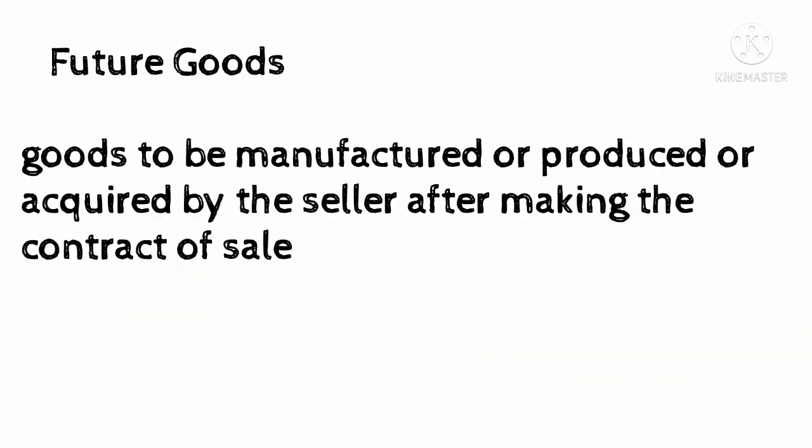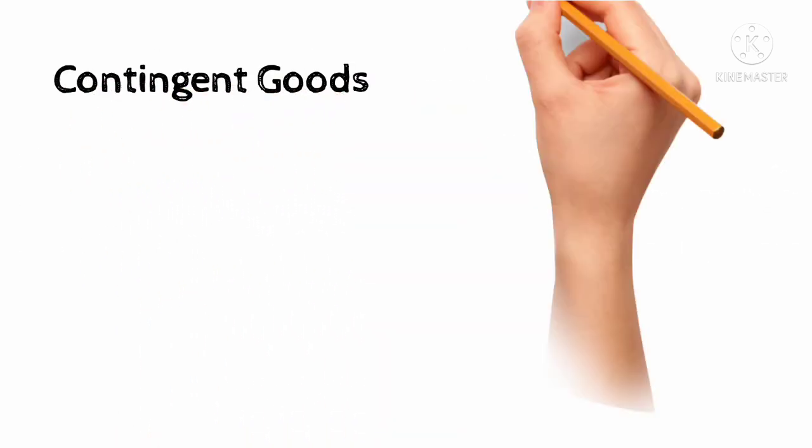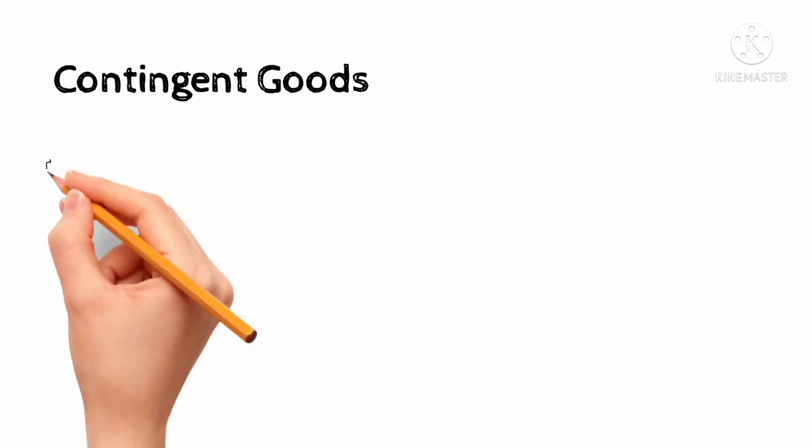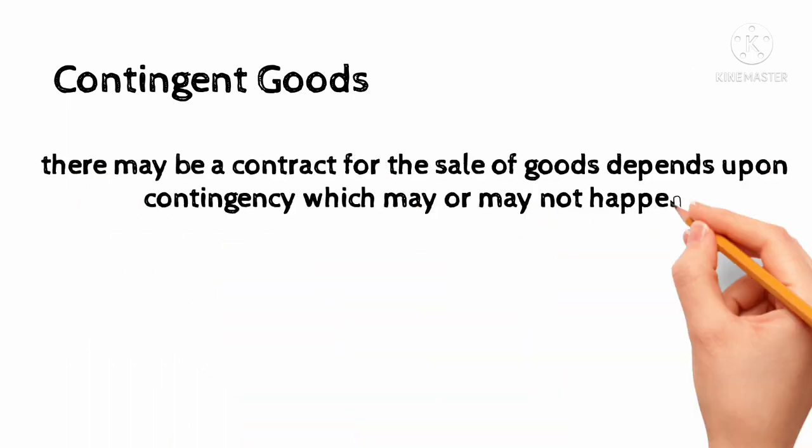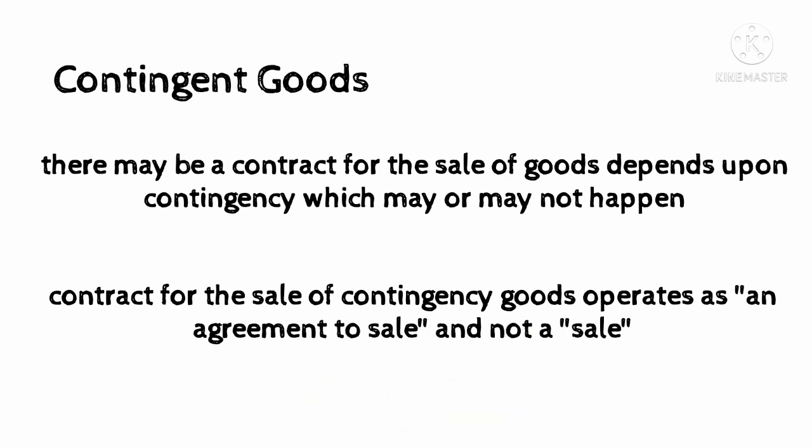Future goods. Goods to be manufactured or produced or acquired by the seller after making the contract of sale. Future goods are neither in existence nor in the possession of the seller at the time of the contract of sale. Unascertained goods are in existence and in the possession of the seller at the time of the contract of sale. For example, a contract to sell the crop in advance is a contract to sell and not a sale. So this is an agreement to sell.